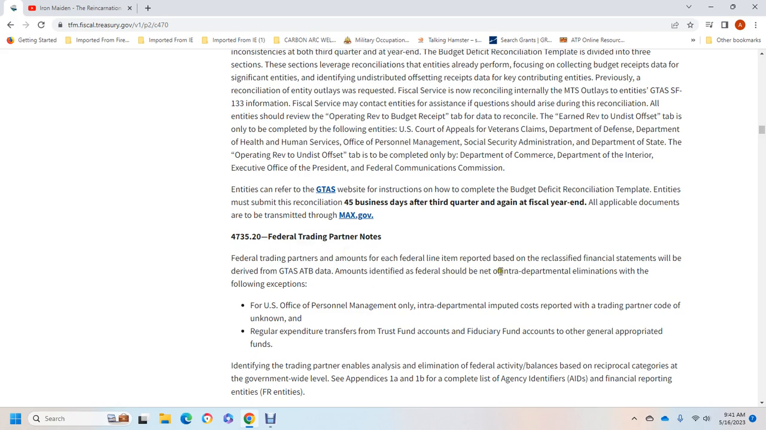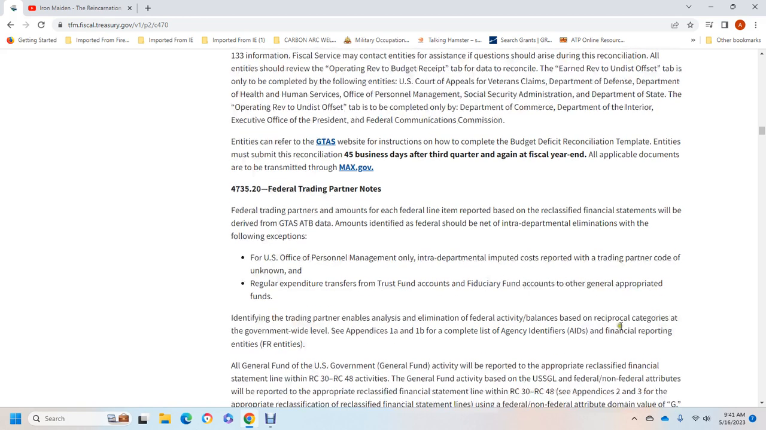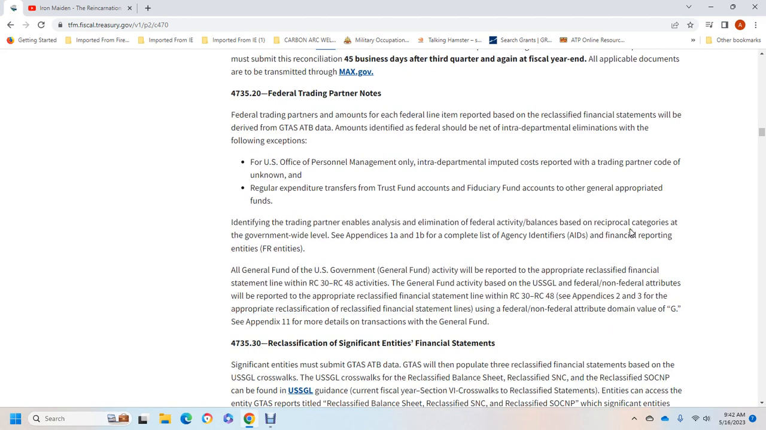to identify federal and interdepartmental elimination following exemption. You have the U.S. Office of Personnel Management of the interdevelopment impute the report of the trading partner code of the unknown regulator expenditure transfer from the item funded issue funds account of generally appropriated funds. Identify the trading partner that enables the analysis for the elimination of the federal activity balance based on the reciprocal category of the government-wide with the level.